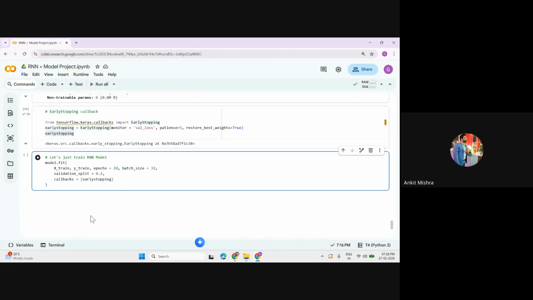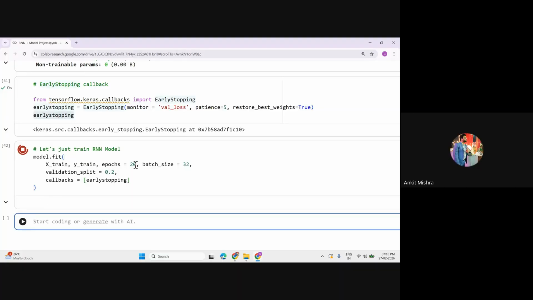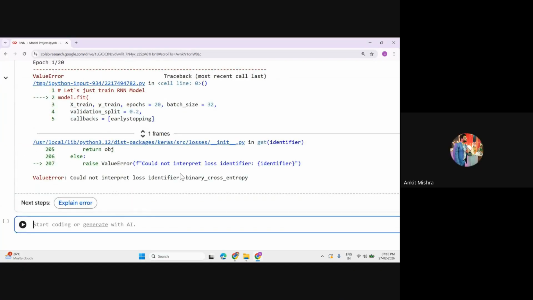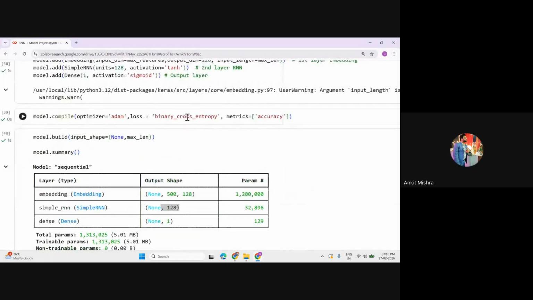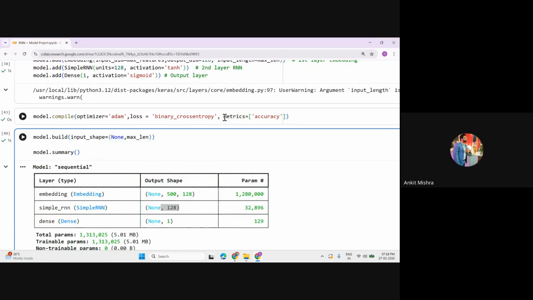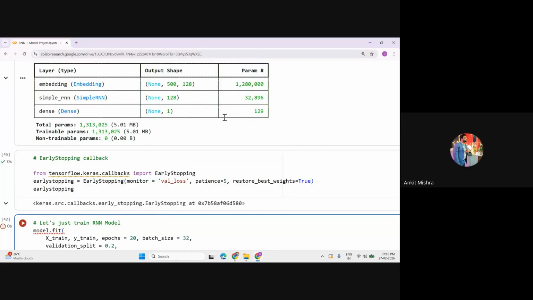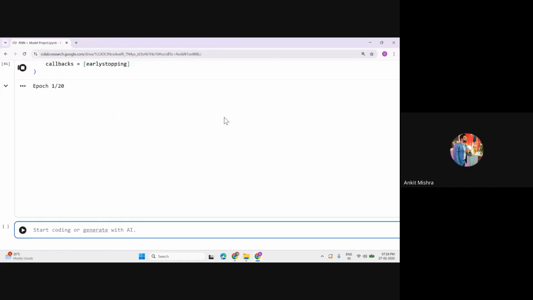The data training is very little right now compared to the CNN part that we performed. So you can simply run this one. Let me check everything looks good: X-train, Y-train, epochs, batch size, validation, and so on. Let's try to increase the epochs value. Okay, could not interpret binary. My mistake, candidate. Once you give this loss, you have to give binary cross entropy like this. So let's again pass the model summary, run this callback again, and call model.fit.